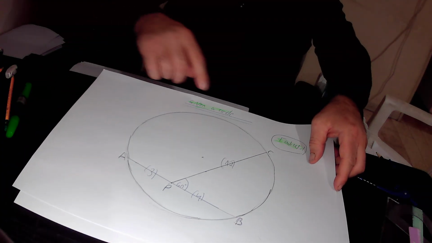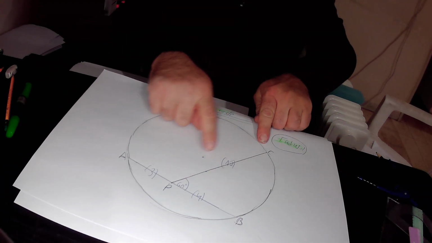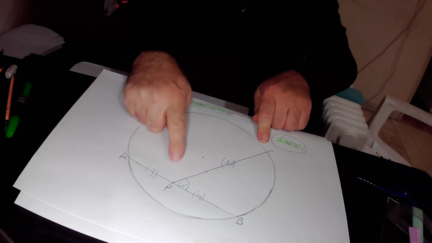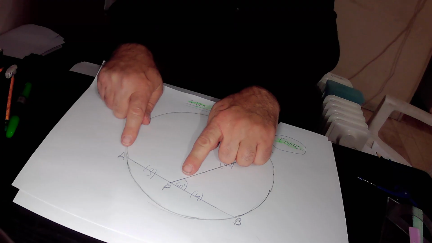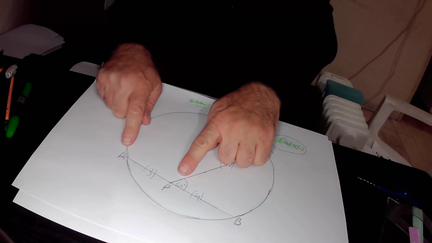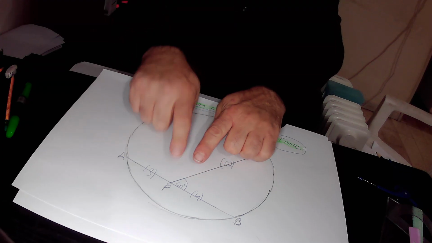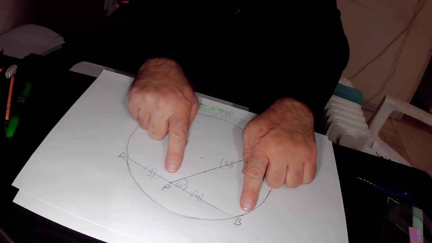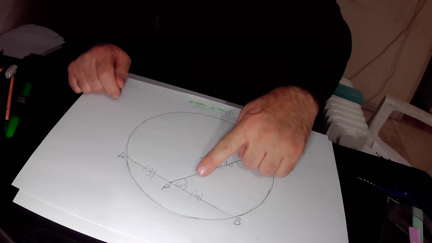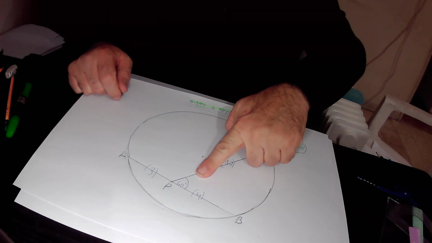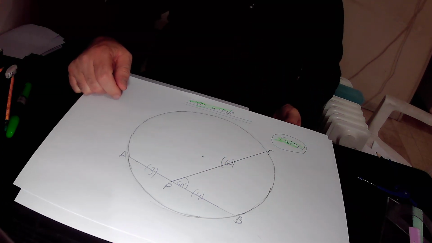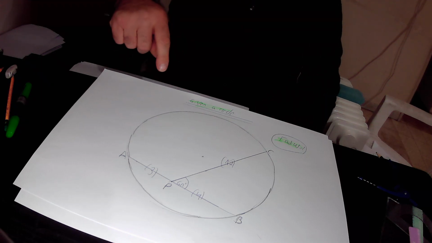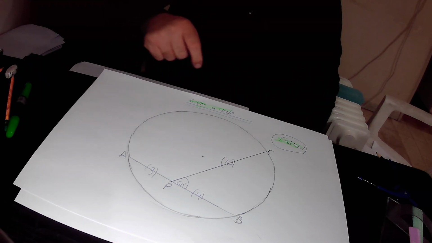In the domain, we have a circle. This is line segment CP. This is equal to 12 units in its length. This is line segment AP. This is equal to 3 units in its length. This is line segment PB. That is equal to 4 units in its length. This is angle CPB. That is equal to 60 degrees in its size. And our task is to find out the radius of this circle.